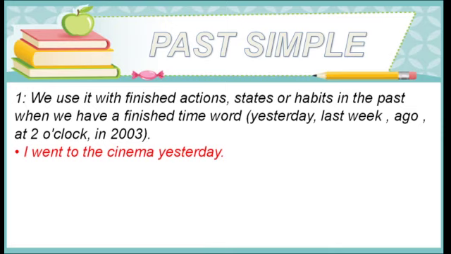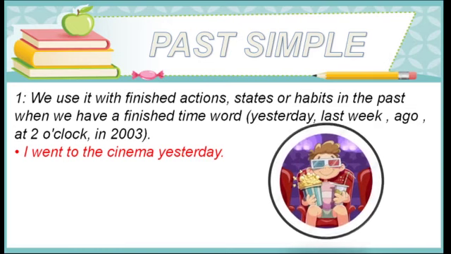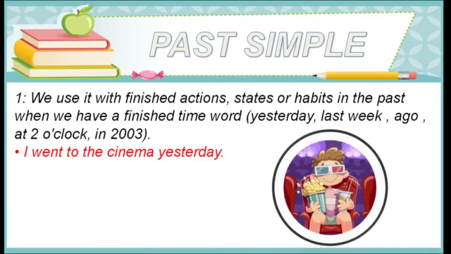Past simple. Whenever we are talking about finished actions, states, habits of the past, and whenever we are using words like yesterday, last week, ago, at 2 o'clock, in 2003, or the old times, then we have to use past simple. In past simple, usually we use main verb second form. Like, I went to the cinema yesterday. Yesterday I did some work, so we will use past simple, and in past simple we will use verb second form.